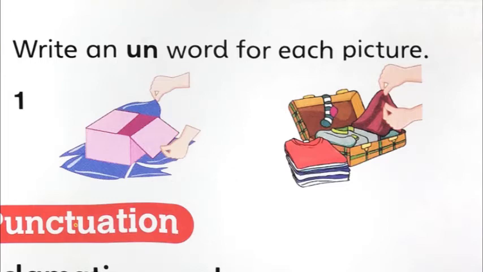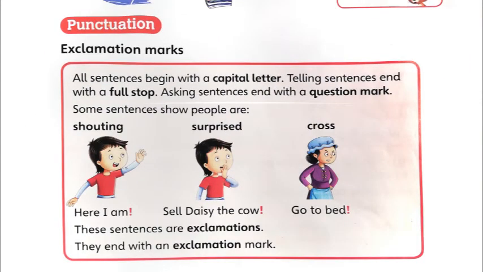Okay. Now we'll go to the other section of the last part of the lesson. Punctuation, exclamation mark. Now we have done this, children, in our previous lessons. Let's see. All sentences begin with a capital letter. You know, children, all sentences have to start with a capital letter. A telling sentence ends with a full stop.